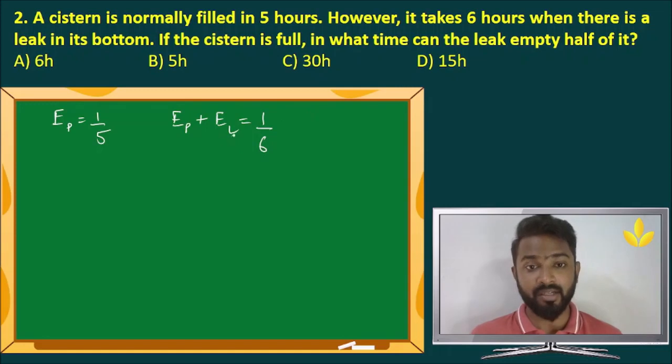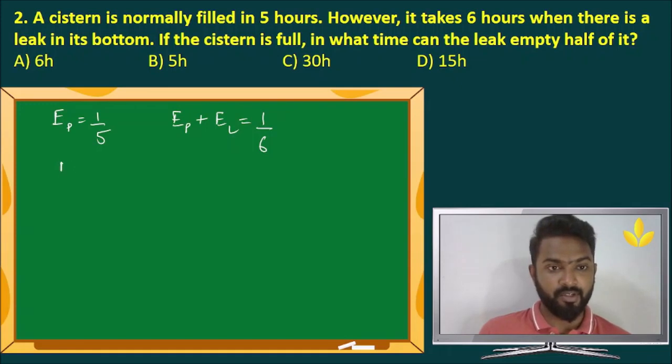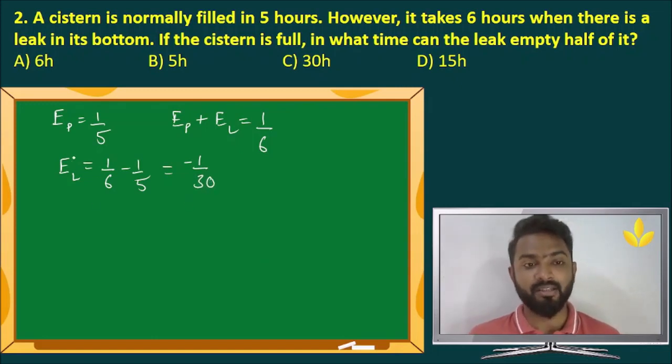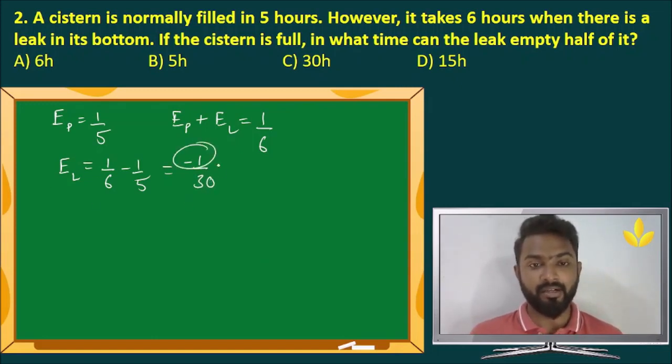It takes more time because the leak is also working, does negative work. So let's find the efficiency of the leak first of all, just the leak alone. That will be nothing but 1 by 6 minus 1 by 5. When you solve, you'll get minus 1 by 30. This means that the leak can empty the entire tank in 30 hours flat.